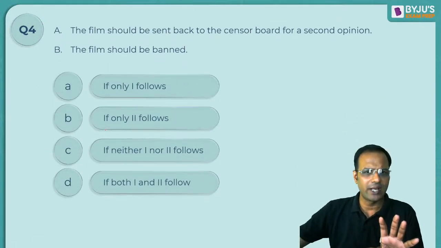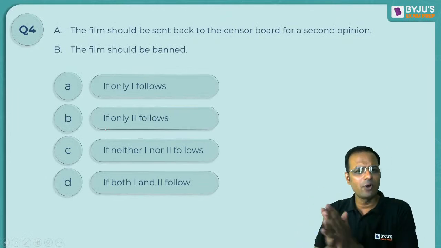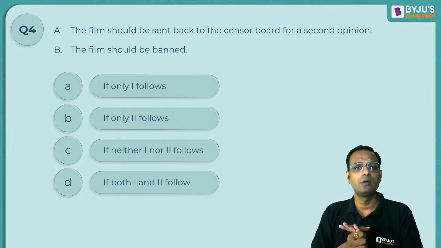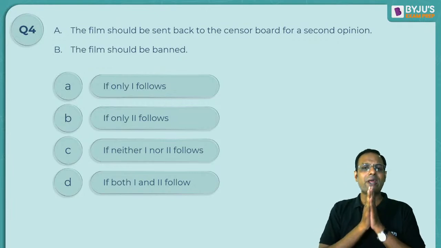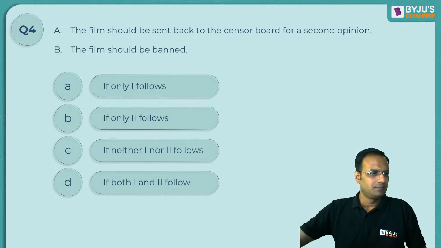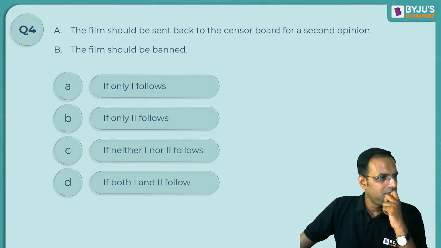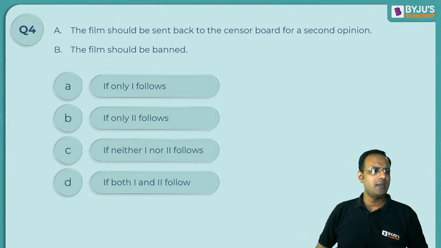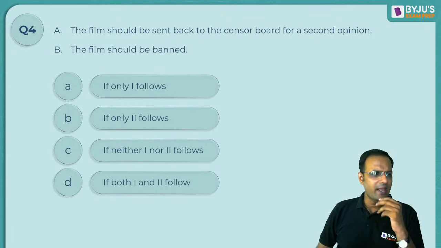And these are the options, guys. A, if only 1 follows. B, if only 2 follows. C, if neither 1 nor 2 follows. Or D, if both 1 and 2 follow. How do you look at it? Shubhra has keyed in A, Tarun has keyed in C, Purvanshu says A, Mobis says A, Mudranki says A.